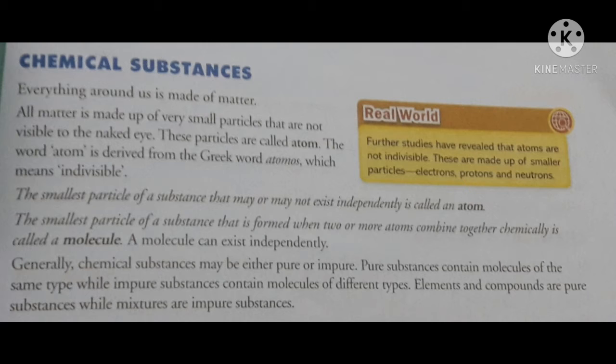All matter is made up of very small particles. For example, when you break a chalk, it breaks into small pieces, and when you press it further, it comes into powder form, which contains many small particles. So all these particles together make chalk, that is a matter.